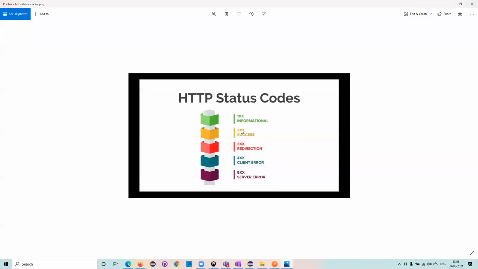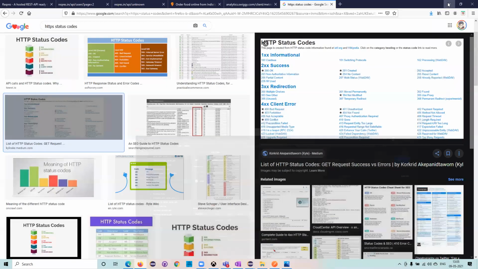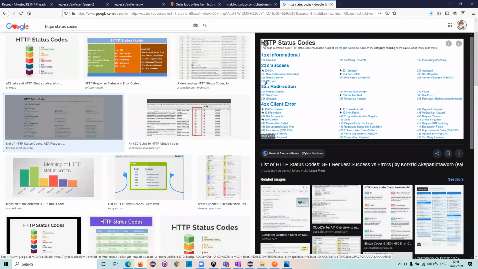And the second thing is 2XX, meaning 201, 202, 203, 204. This is a success, meaning there is no error and everything executed properly, then I'll get the 200. So now if you see here, this executed properly and gave me the response properly, that's where I'm getting the 200. So success. If you wanted to see what things are there, from 200 to 226, we do have it.